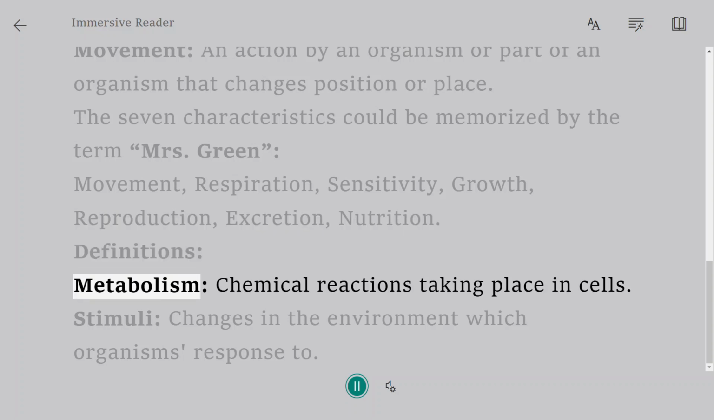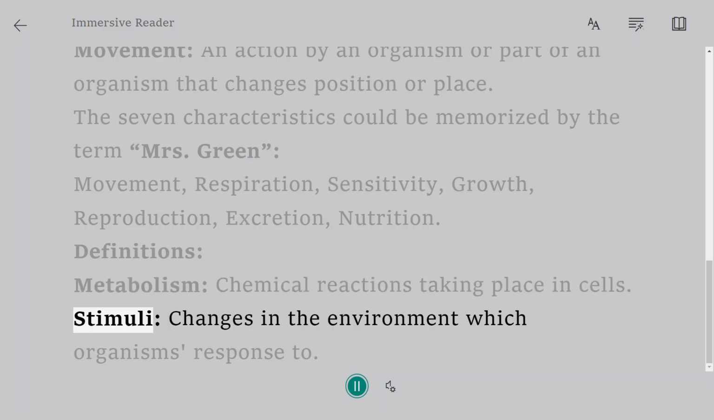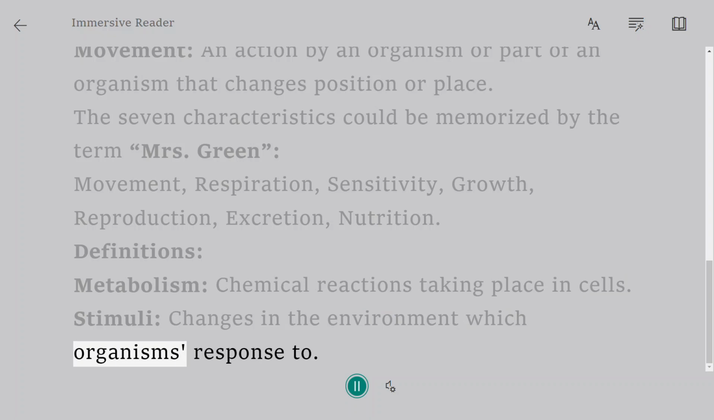Definitions. Metabolism: chemical reactions taking place in cells. Stimuli: changes in the environment which organisms respond to.